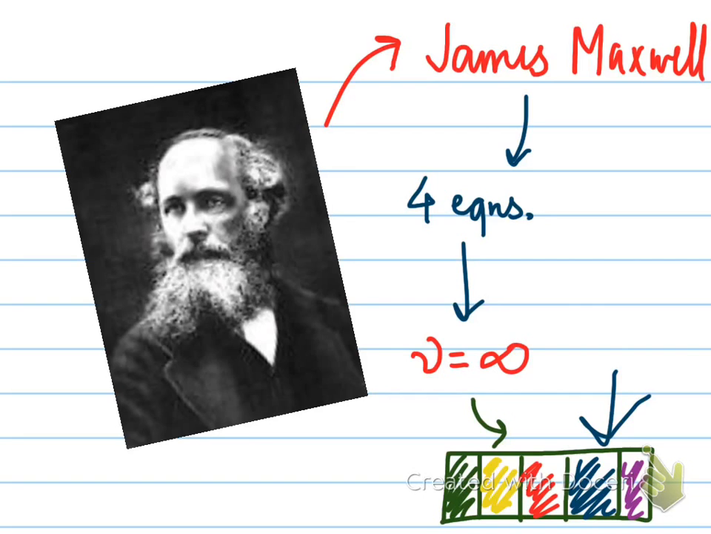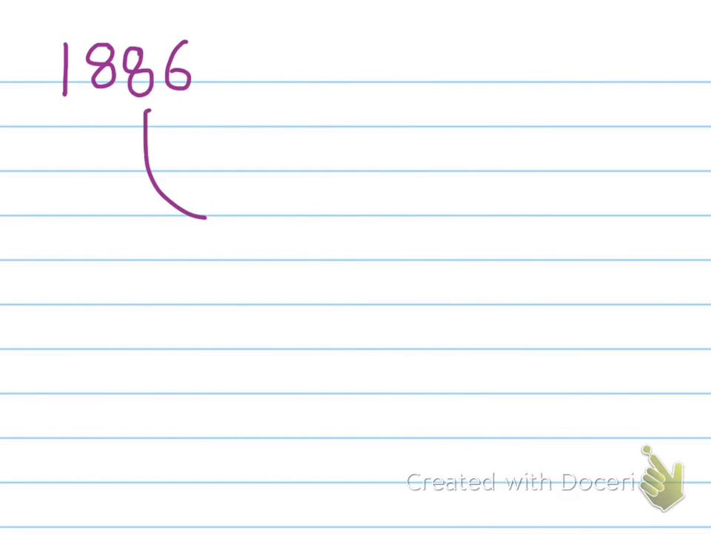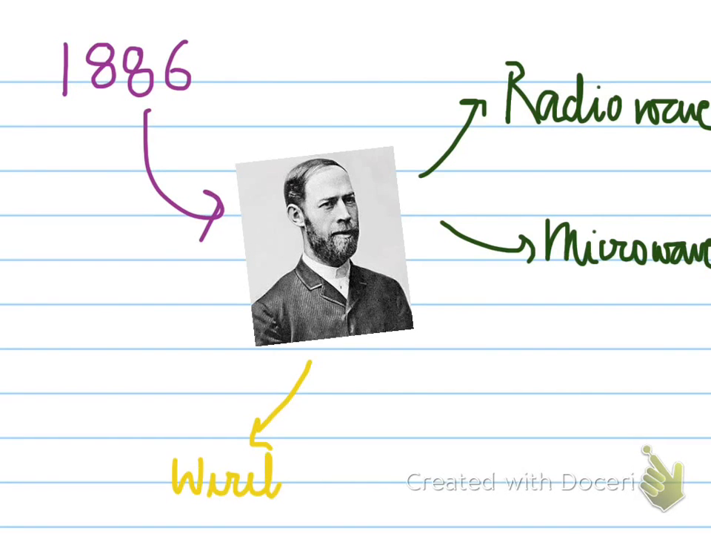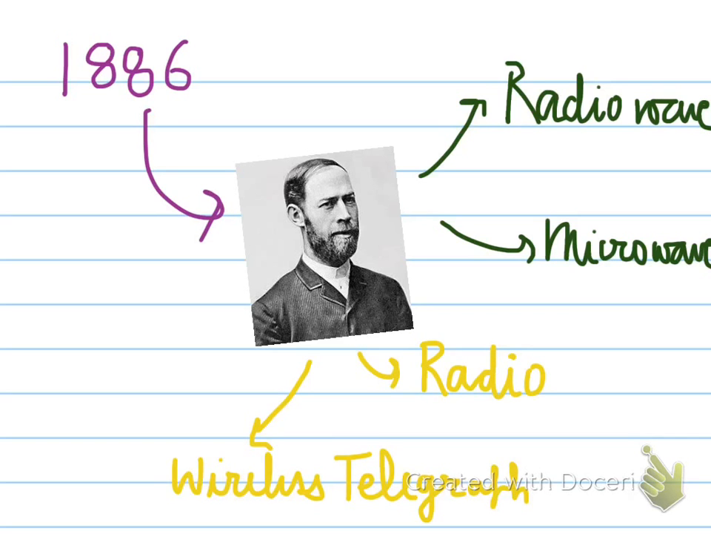ultraviolet radiation. In 1886, the physicist Heinrich Hertz built an apparatus to generate and detect what are now called radio waves and microwaves, and these also travel at the speed of light. Hertz helped pave the way for the wireless telegraph as well as the radio, and thus helped us to communicate over long distances without any problem.